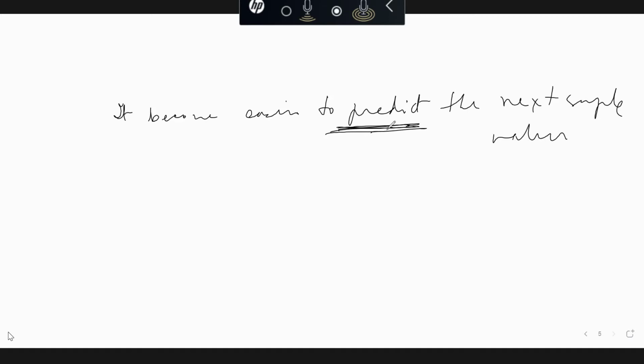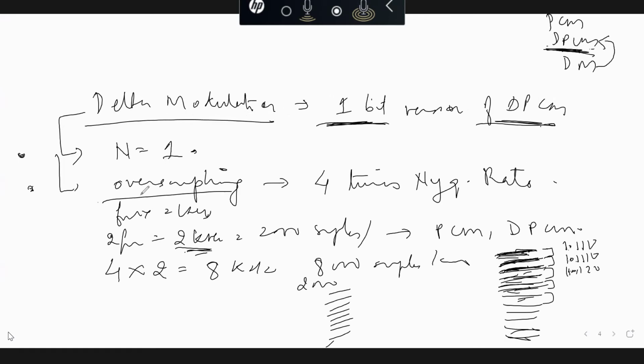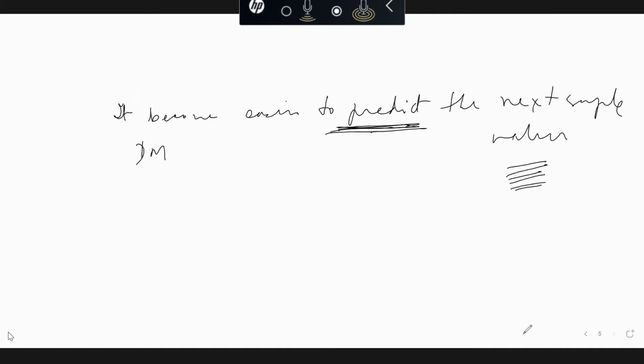If we have more samples with us in case of delta modulation, oversampling is done here. Typically 4 times the Nyquist rate is used in delta modulation. With that, we get many more samples with us. Then the value of each sample will not change significantly, and it will be easier for us to predict the next sample value. Therefore, the prediction concept is used here.